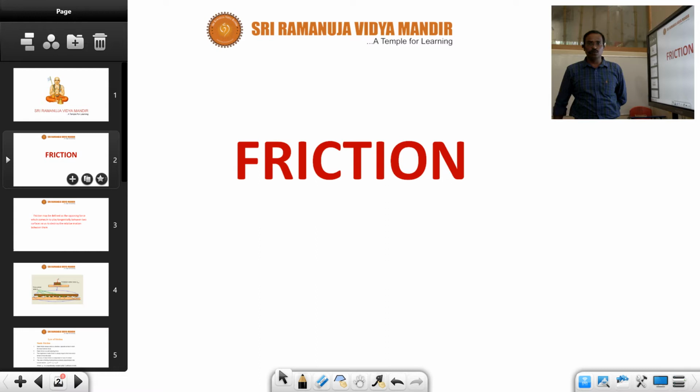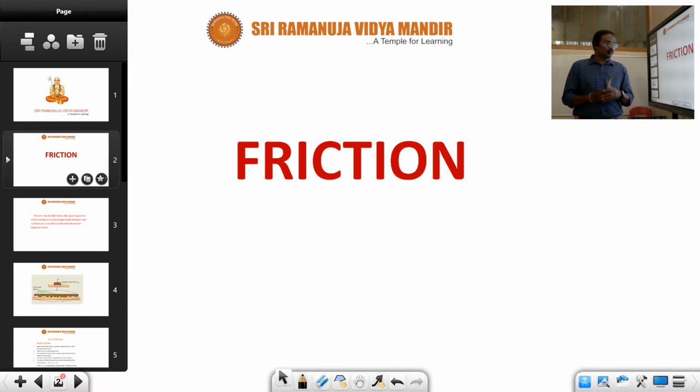We are able to hold the pen and hold the glass. All such things are possible by the concept of friction. A vehicle moving on a road is caused by friction. Without sliding, friction helps the vehicle to move.